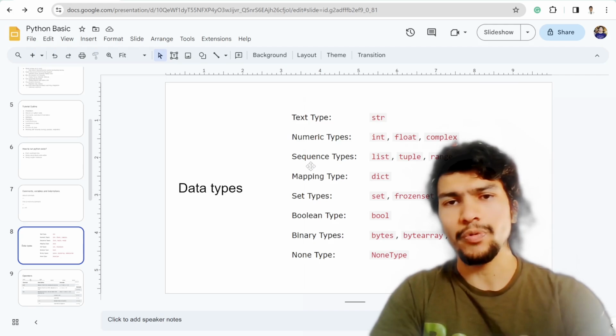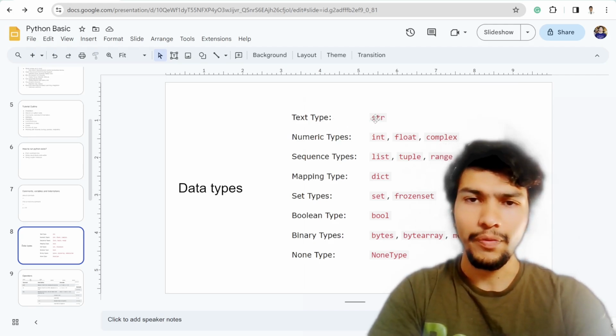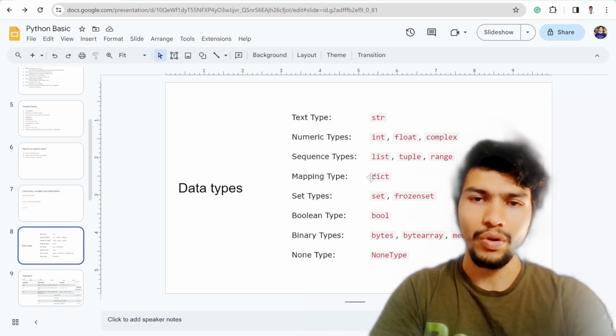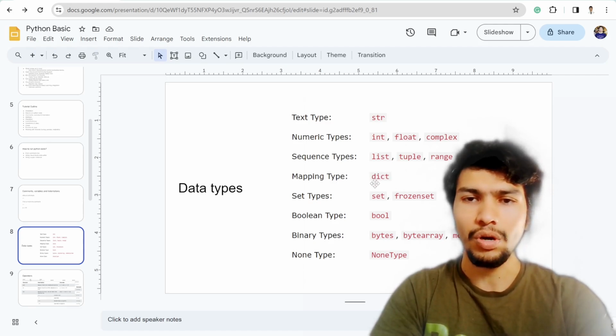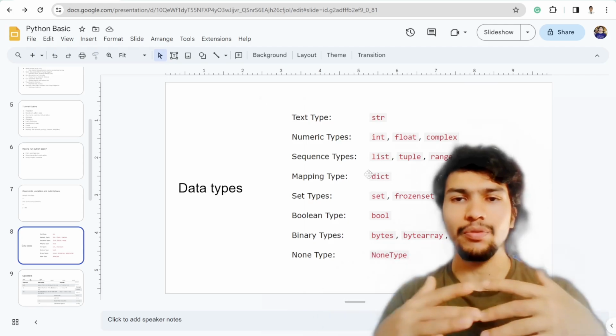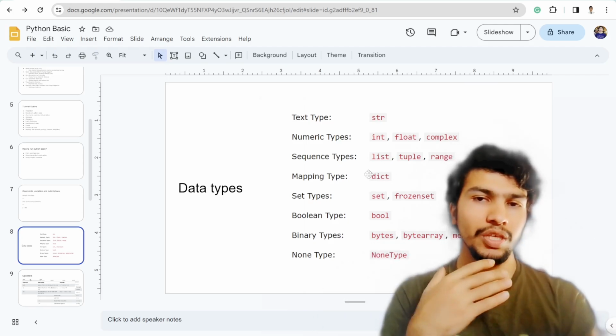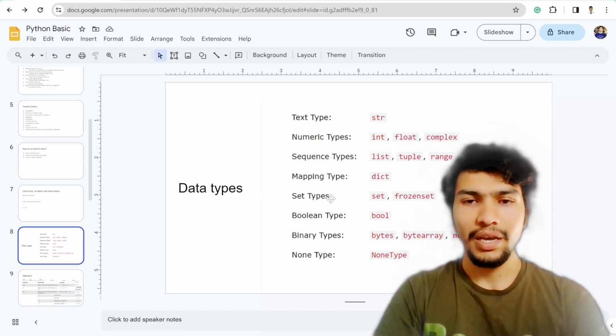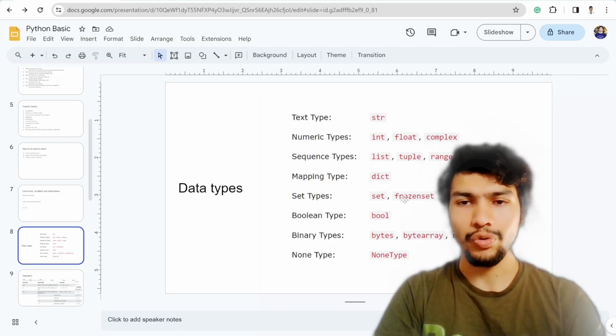The most popular common types are, of course, the string and numeric types, which are integer, float, and complex number. In the sequence types we have list, tuple, and range. For the mapping type, there is the dictionary, which is quite popular in the Python world. We can link key and value pairs in the dictionary. And in the set types we have set and frozenset.